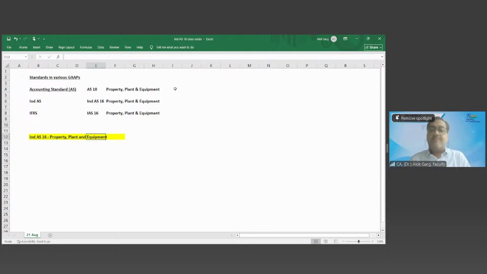So friends, as the name suggests, the name is property, plant and equipment. This standard talks about property, land, building, plant and machinery, equipment, office equipment, furniture, vehicles, right? Aircraft. So this standard takes care of all these items, all the fixed assets, tangible assets. This standard is applicable in the balance sheet of Panwala to Reliance Industries.